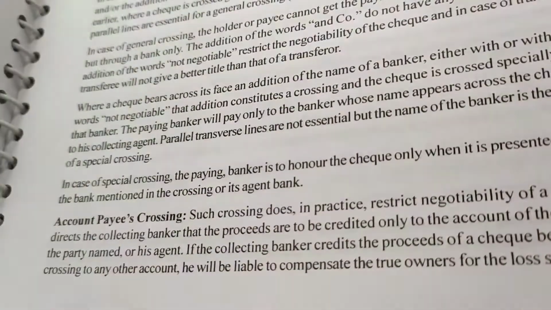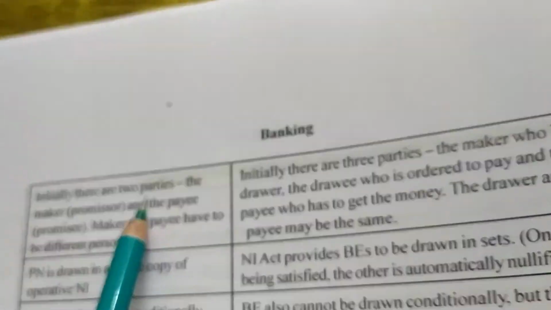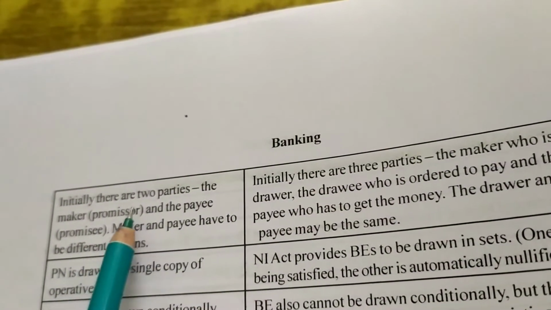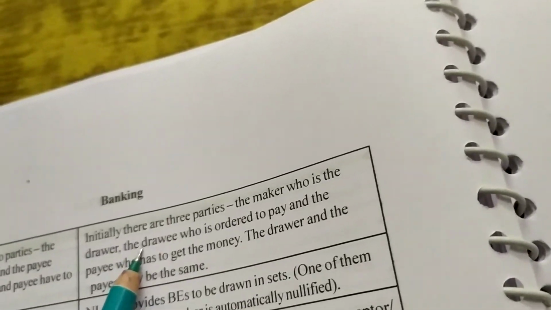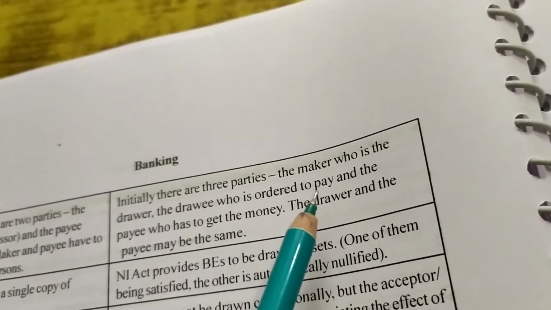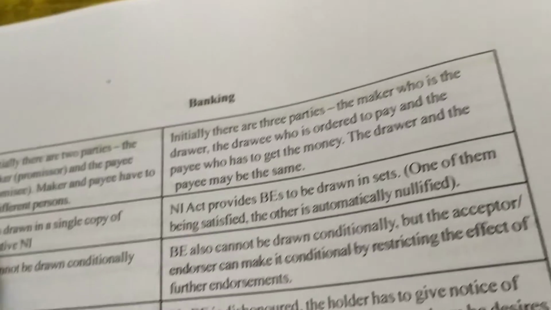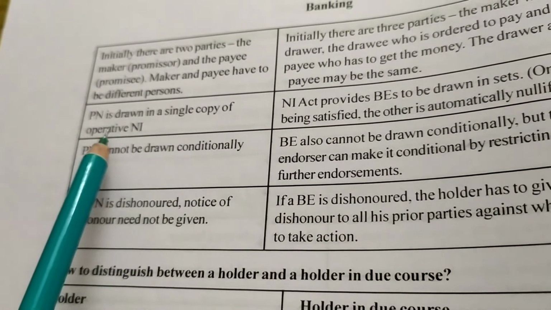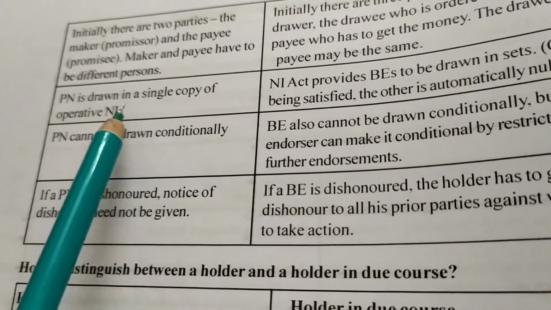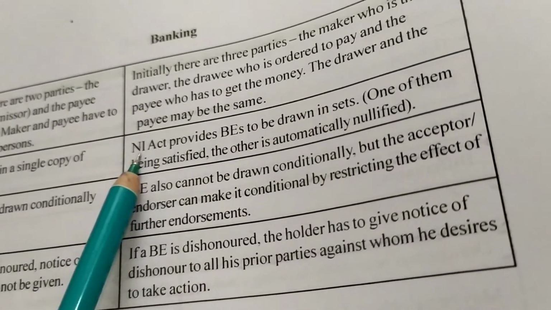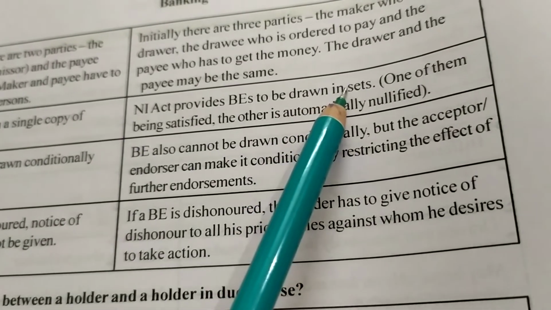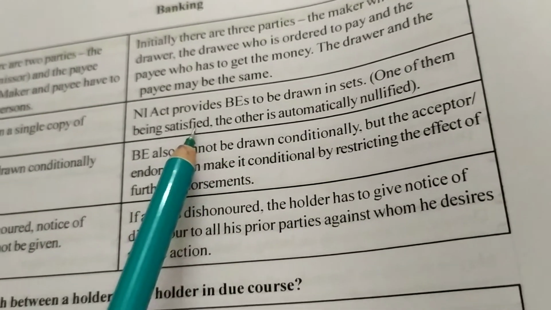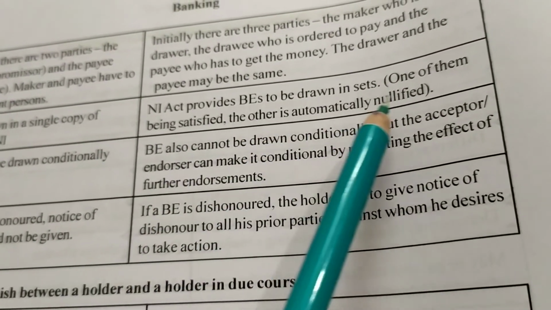Now students, the third point. Initially there are two parties in case of promissory note, they are promisor and promisee, whereas initially there are three parties in case of bill of exchange, drawer, drawee and payee. Promissory note is drawn in a single copy of operative negotiable instrument. The Negotiable Instruments Act provides that bills of exchange may be drawn in sets, one of them being satisfied, the others are automatically nullified.